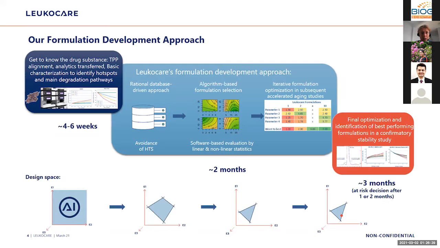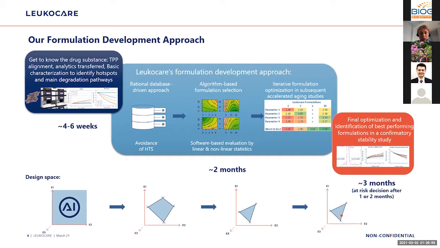Our formulation development approach starts with a thorough understanding of the drug substance and a full design space for excipients. And then we employ our database that comprises a lot of experience and information on different excipients and their combinations to stabilize proteins as well as viruses.